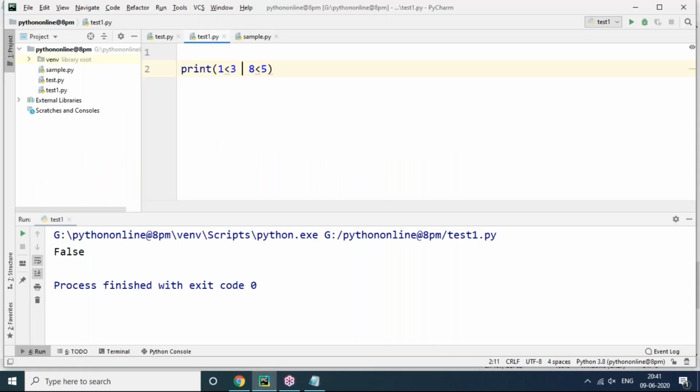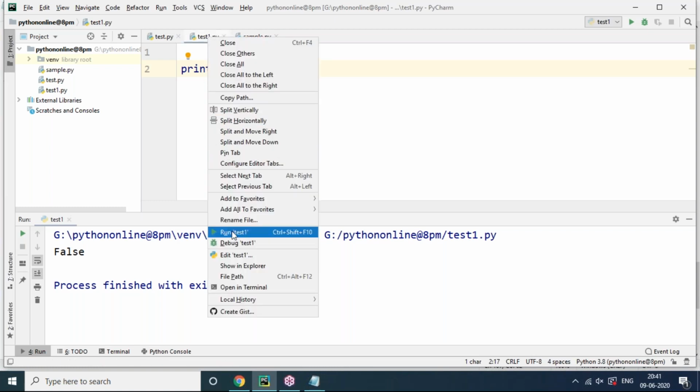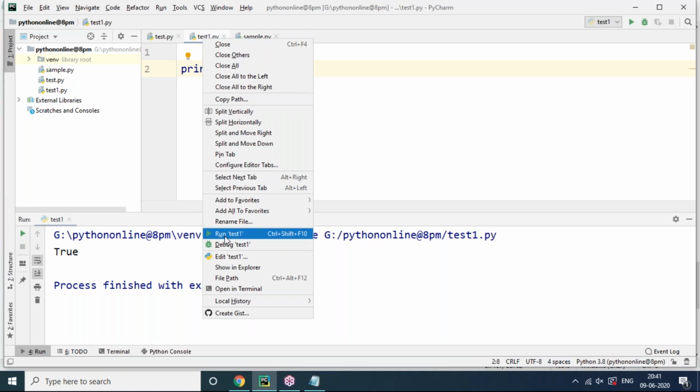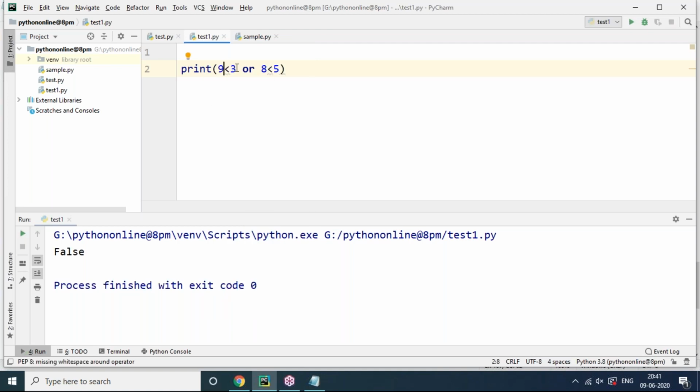For example, here I'm using OR. 1 less than 3, it's correct. 8 less than 5, it's wrong. But one of the conditions is true, no? So it returns a true value. Now you can see the true value. 1 less than 3 or 8 less than 5 is true, because one of the conditions is true. If both are false, then undoubtedly it is false. And if both conditions are true, then it is true absolutely.